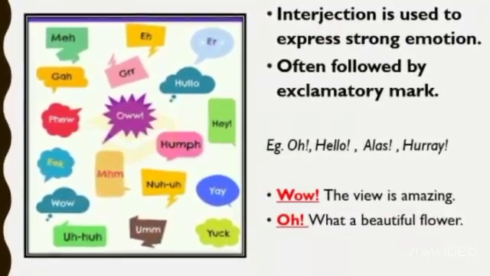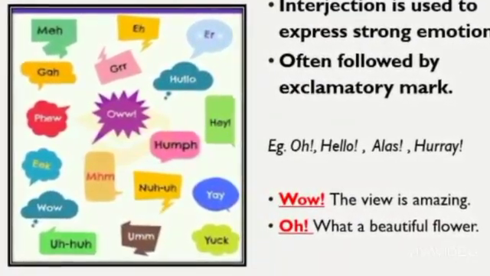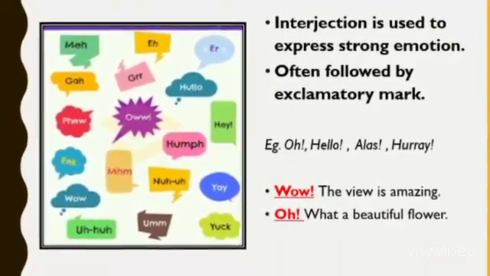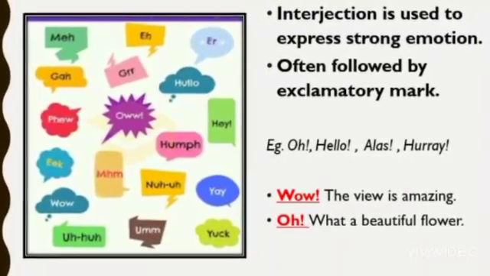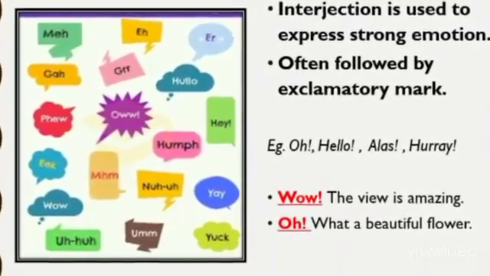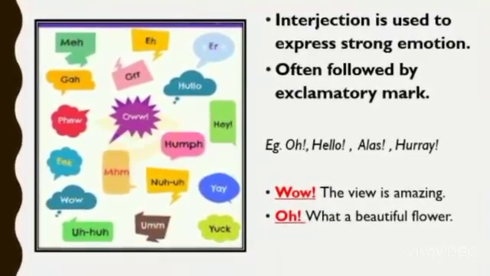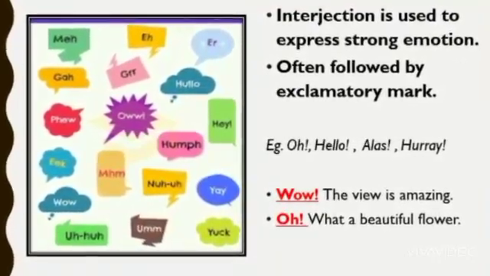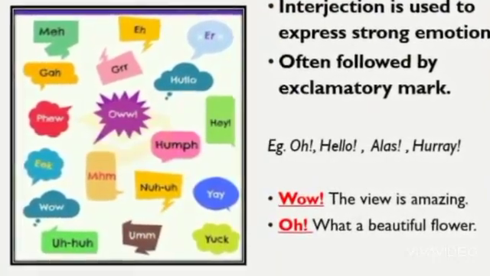Now, we will see the sentences. First one, wow, the view is amazing. In this, wow is interjection. Second one, oh, what a beautiful flower. This sentence is showing sudden feeling or sudden expression here. After oh, exclamation mark is there. So this word is interjection over here.